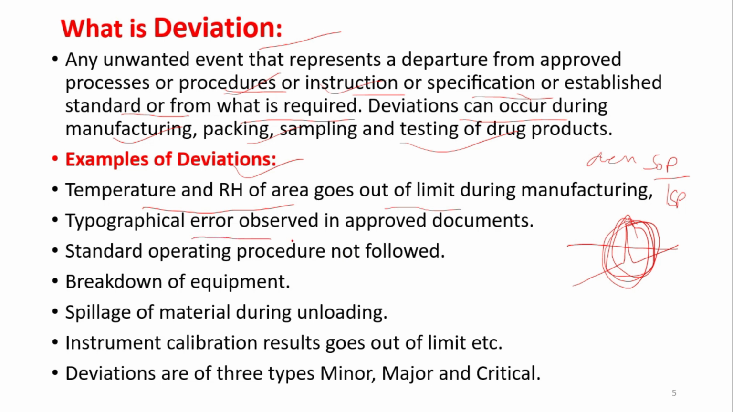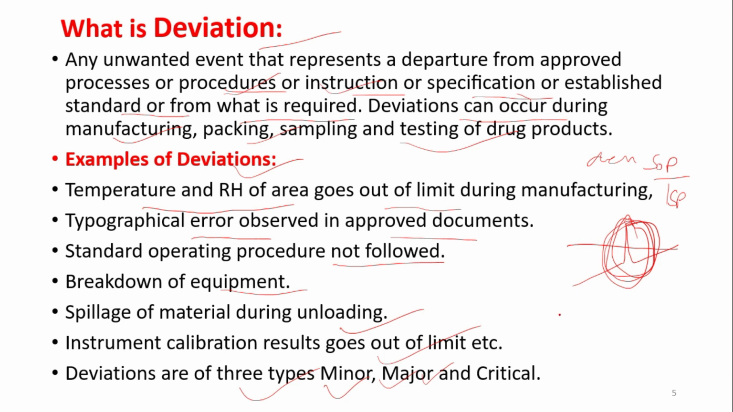Typographical error observed in approved documents, standard operating procedure not followed, breakdown of equipment, spillage of material during unloading, instrument calibration results going out of limit. Deviations are of three types: minor, major and critical. I will make a detailed video on this.